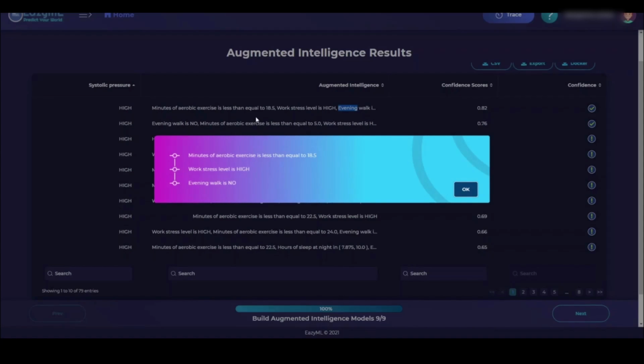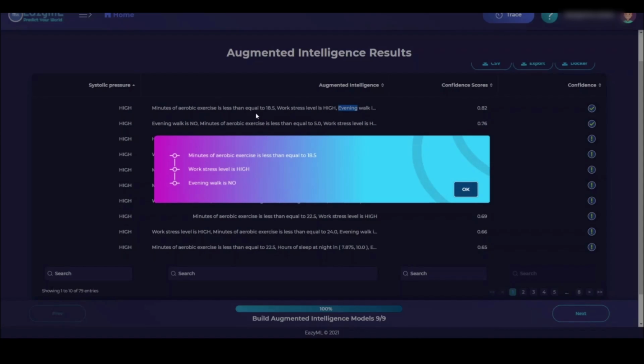These insights are definitely on par with our common sense and are personalized to the individual patient. It's telling you to get more than 18.5 minutes of aerobic exercise in order to have a healthier systolic blood pressure. Notice the importance of these insights from your data. Everyone's heart follows best practices, but in addition to that, it's personalizing medicine for you. It's telling you what's optimal for your heart. Your heart is wired in a particular way because of your genetic predisposition that may be different from other people.